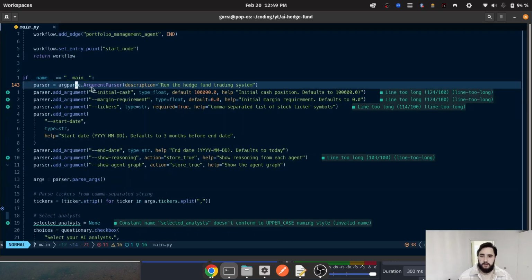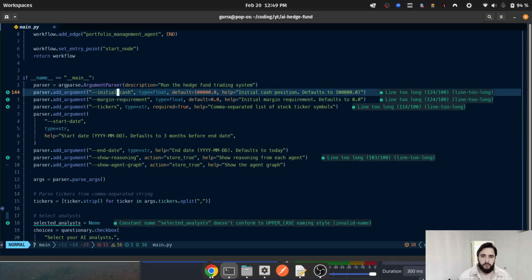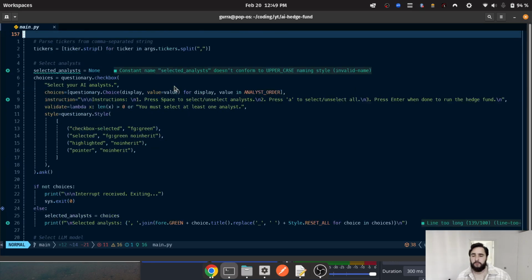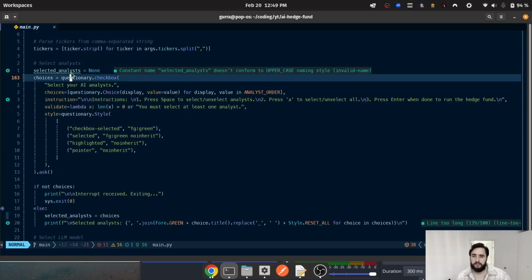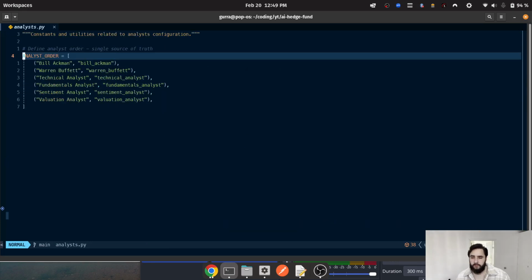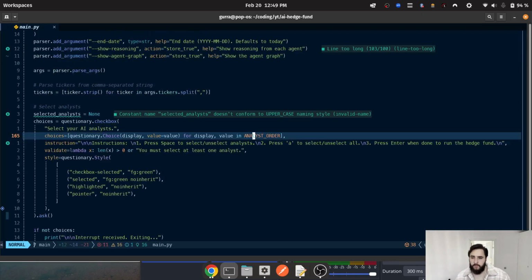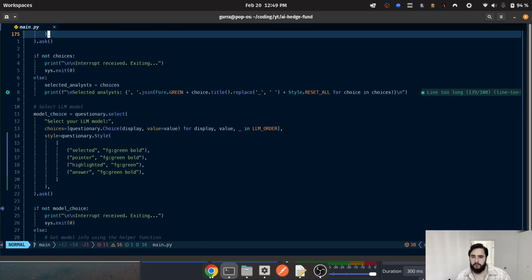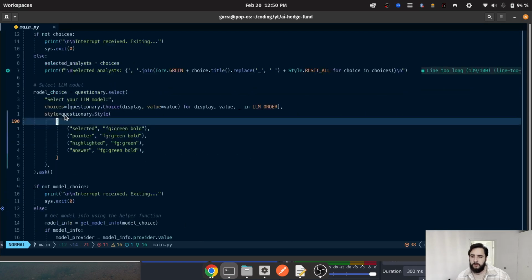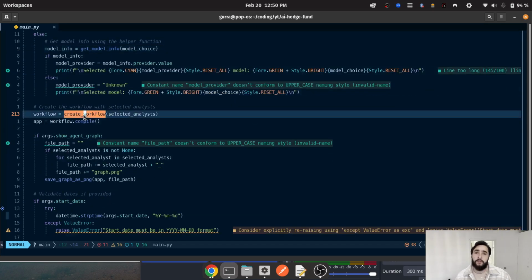And we're using argparse to add some additional arguments. Like I said before, you start with 100K initial cash. You can override this as an argument, so you can start with less or more if you want to. Then just more command line interface stuff, like selecting your analyst, and these are just enums here. Then choosing our LLM model. And this is where the fun stuff begins.